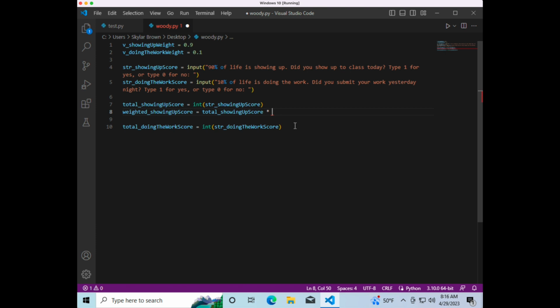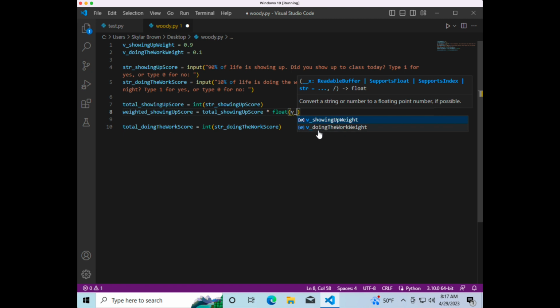Multiply that by the float, which is the very first variable. So making sure it's in float form by putting float here so that it's not going to be in integer, or rather not going to be in string form. And showing up weight. So showing up weight is here, so we click on it.